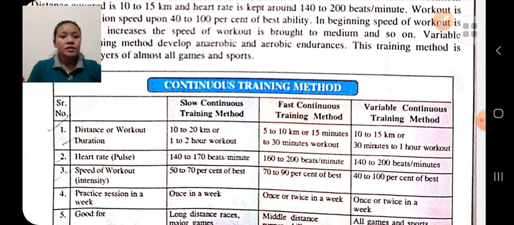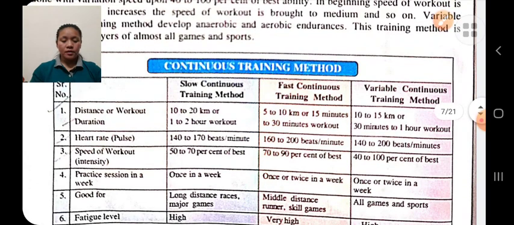Let's compare these three continuous training methods: slow, fast, and variable. In slow continuous training methods, the distance is 10 to 20 kilometers, that is approx 1 to 2 hours.